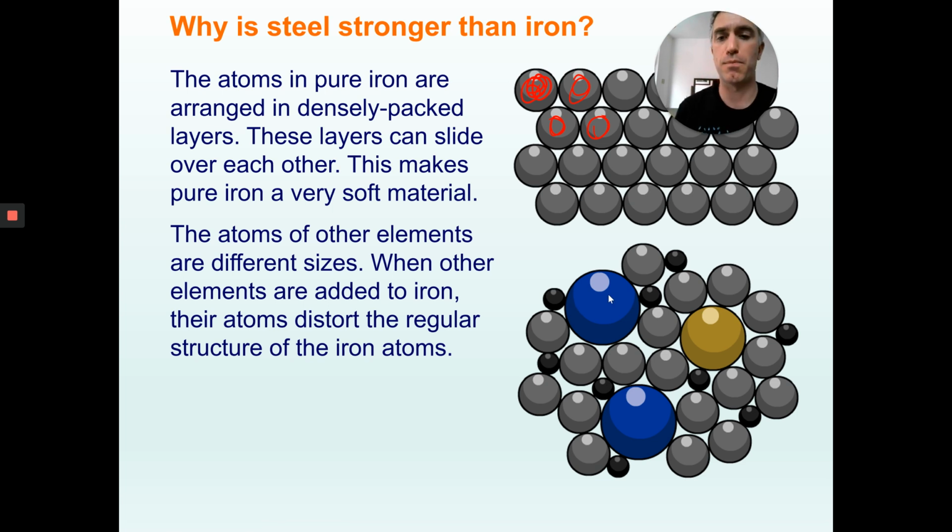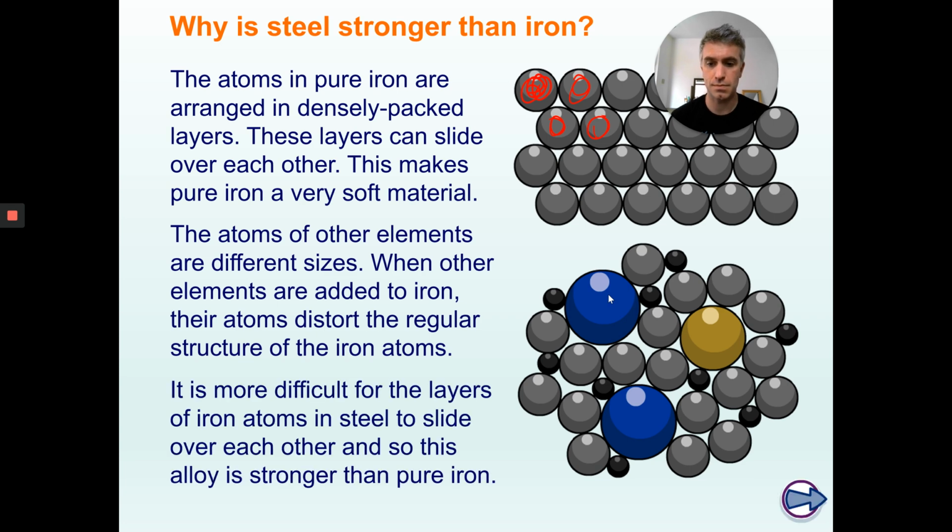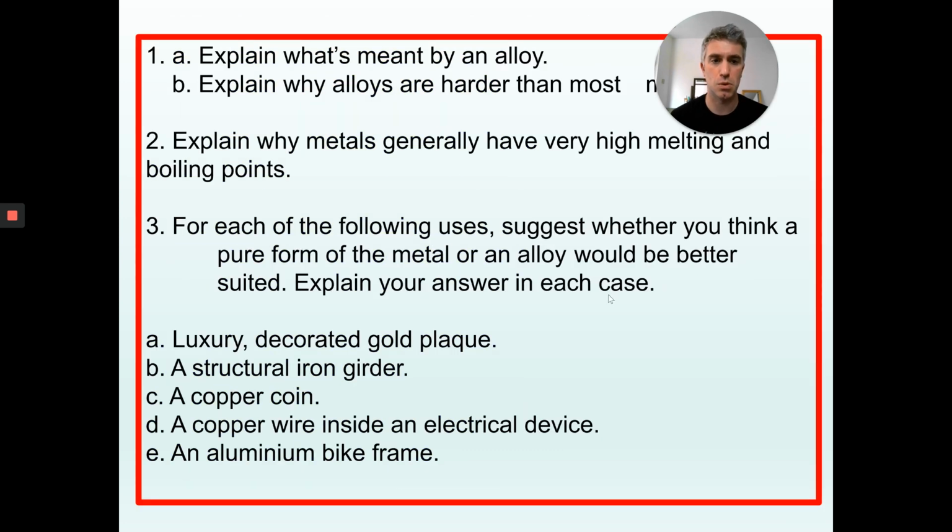And so steel is really strong, because by adding the extra elements into it, it stops that regular, nice, neat structure being neat, and so therefore the atoms can't move when you hit them. So that's why steel is much stronger than iron. It's much more difficult for the layers to slide over each other. So this is why it's stronger than pure iron.